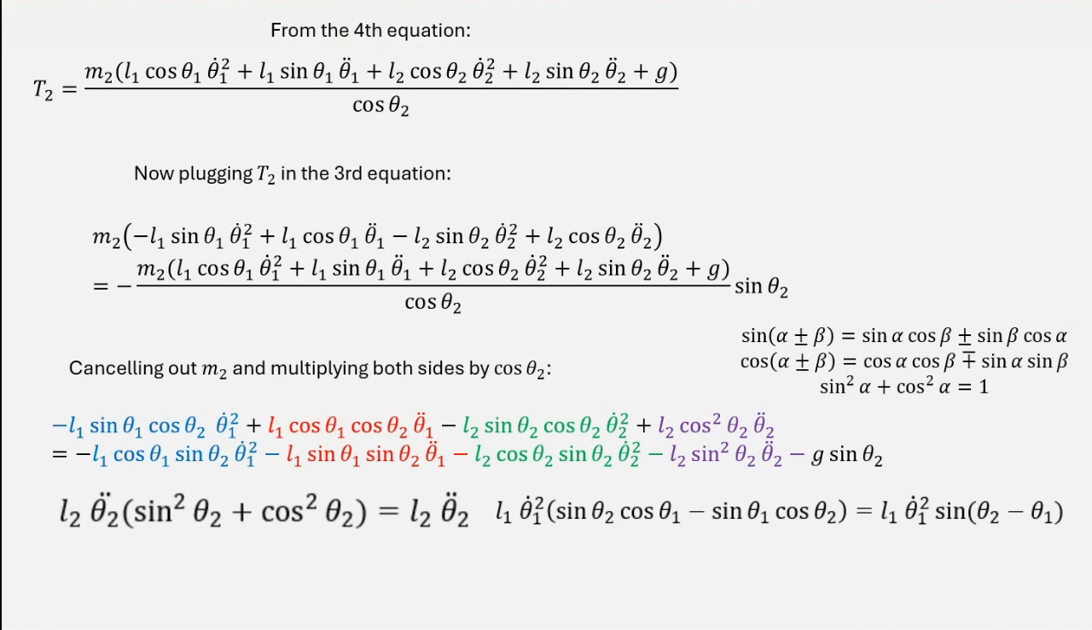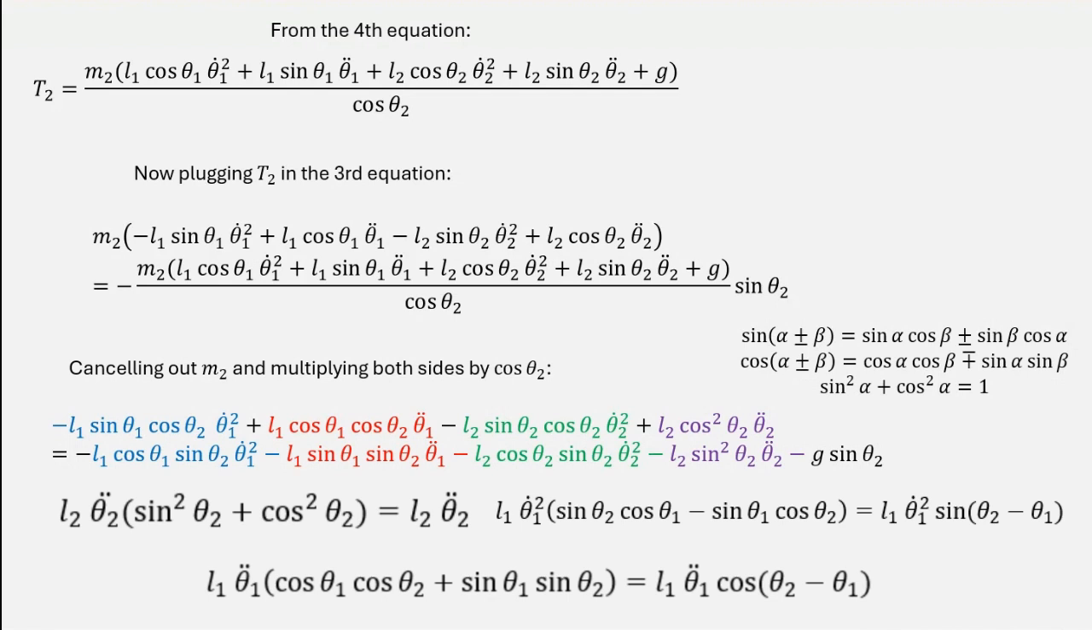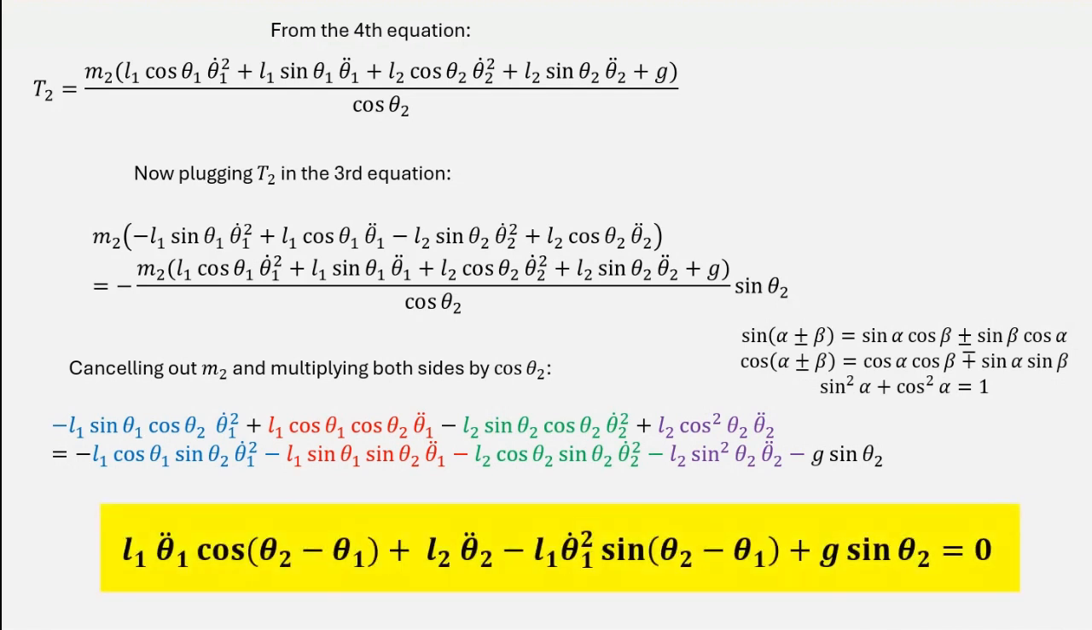So the other term we get is L1 theta 1 dot squared sine theta 2 minus theta 1, and we will get the cosine of the difference of these two angles for the red pair. The gravity is the same color as before because it doesn't have its pair. When we do all of this, we arrive at the following equation.